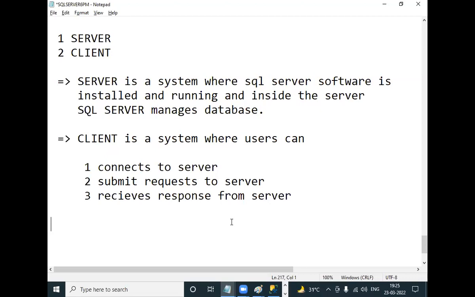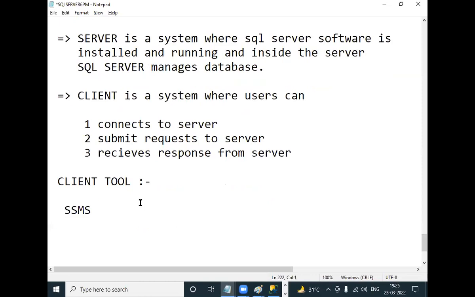Then, what is the client tool? Client tool means the tool installed in the client computer: SSMS, SQL Server Management Studio.